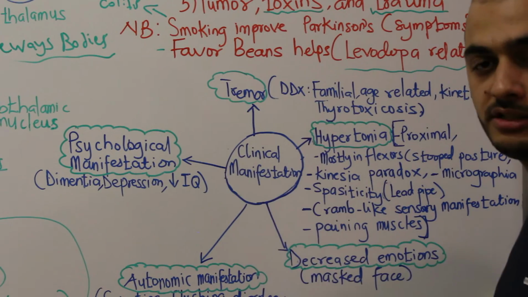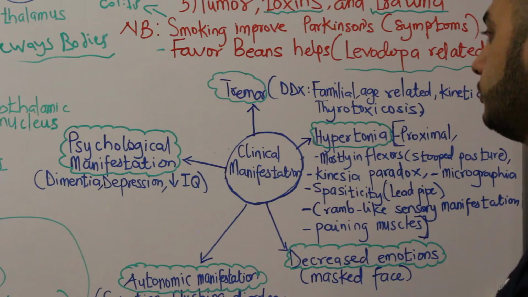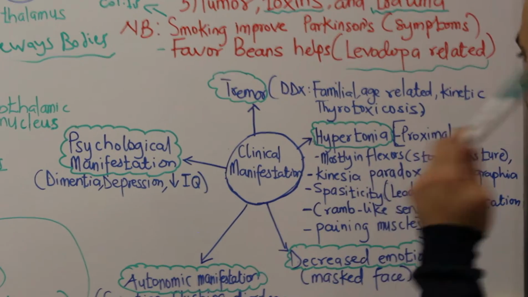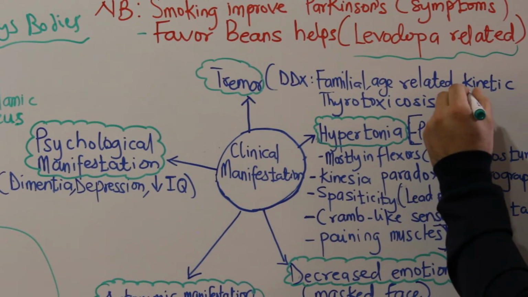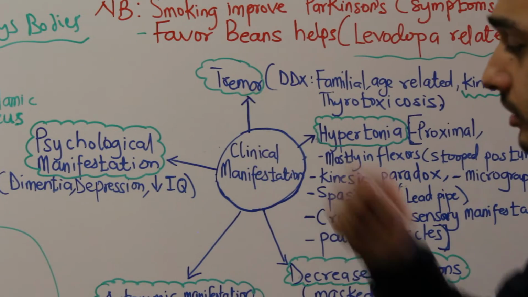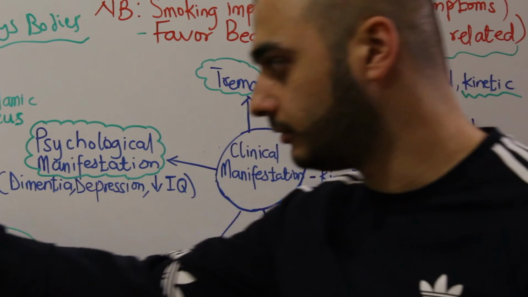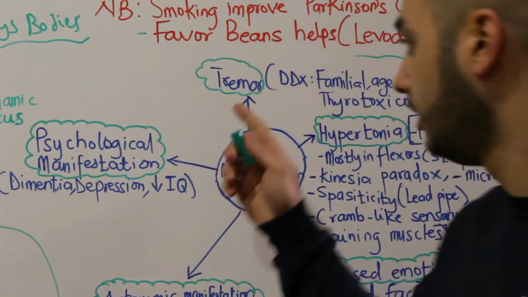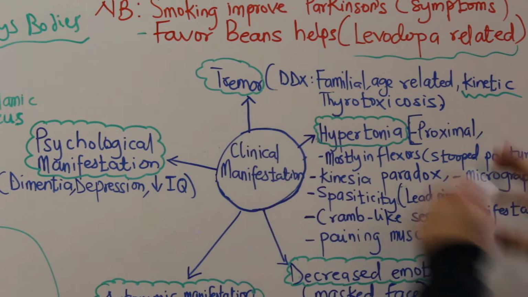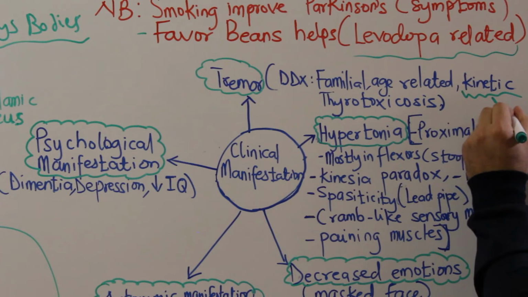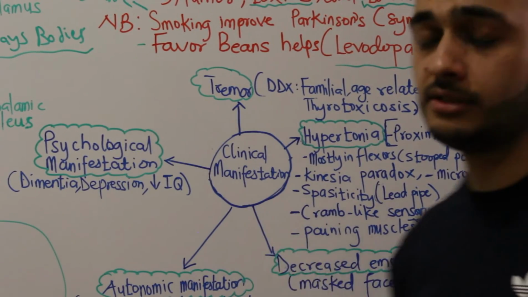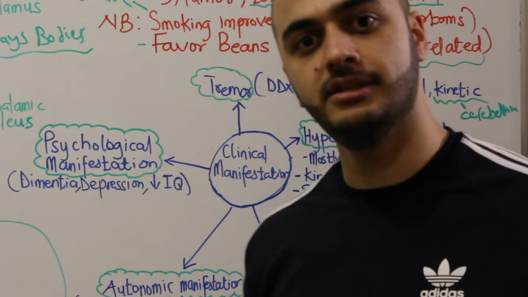And we have to differentiate this tremor from the tremor of other diseases, like familial tremor, like age tremor, like kinetic tremor. Remember, kinetic tremor is a tremor that occurs during voluntary movement. This tremor that we are talking about is a static tremor, as we said in the general characteristics. It means that this tremor occurs during rest. So there's a difference. Kinetic tremor is caused by cerebellum damage, while this rest tremor is caused by extra-pyramidal damage.